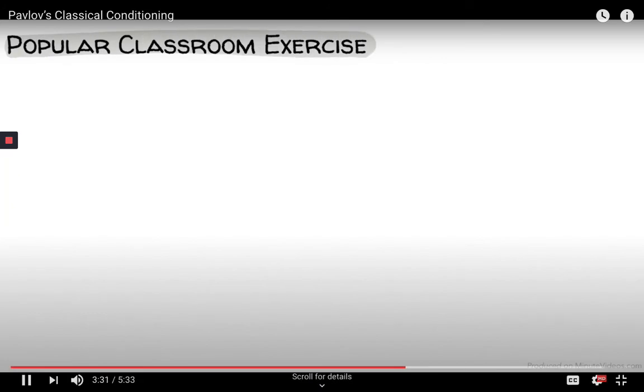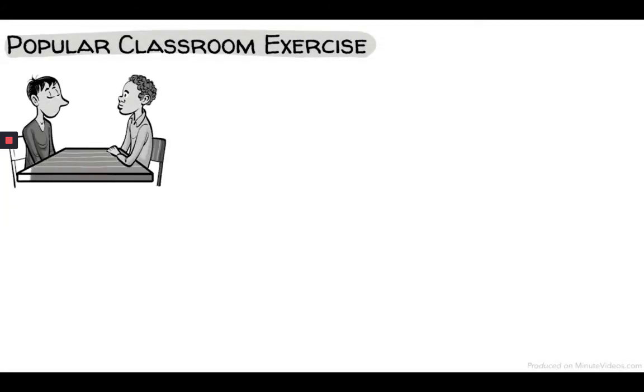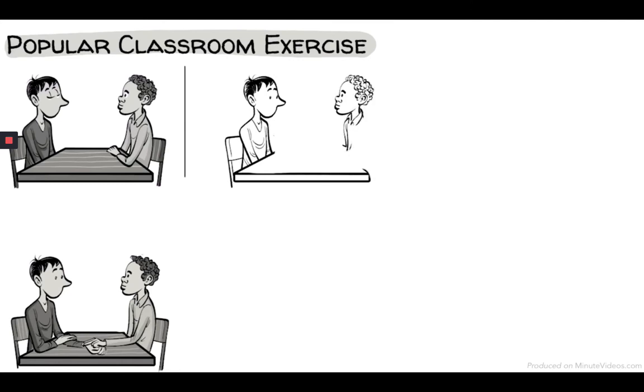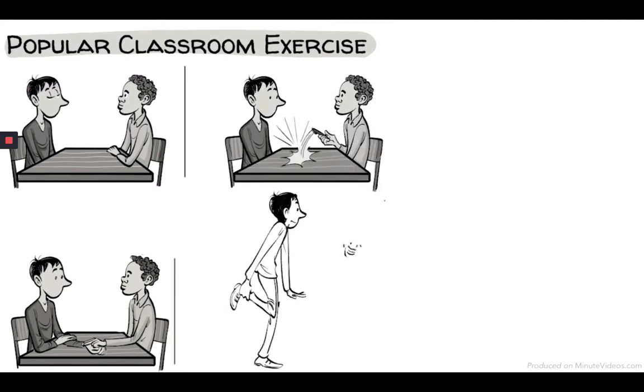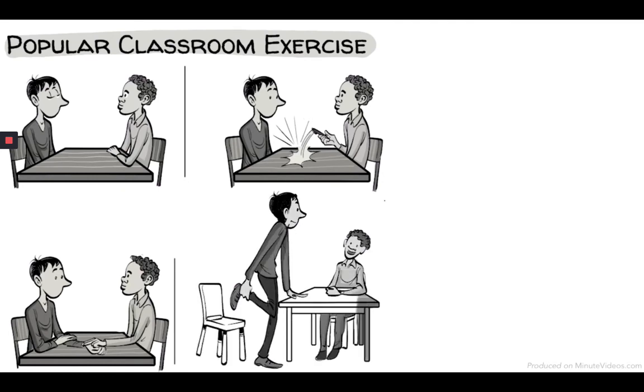You can try this popular classroom exercise. Take a friend, sit down and relax for 2 minutes. Then allow your partner to check and record your pulse rate. Your partner will then tap a pencil on the desk 5 times. Right after, stand up and hop on one leg for 30 seconds, and then check your pulse again.